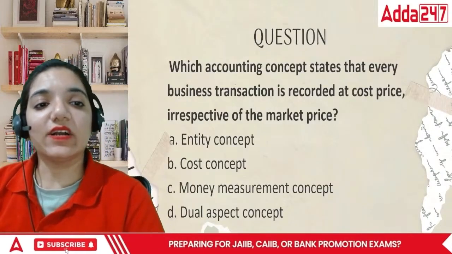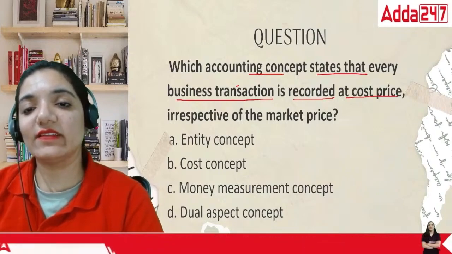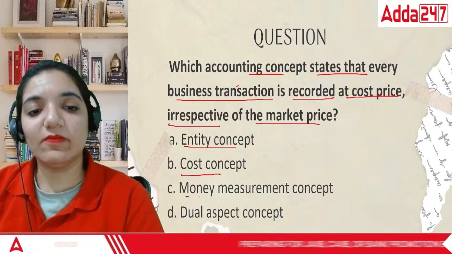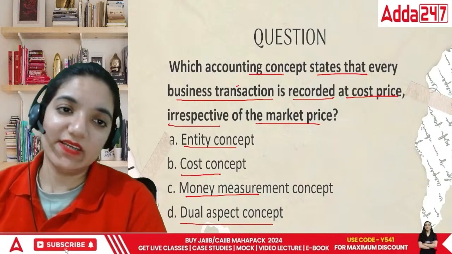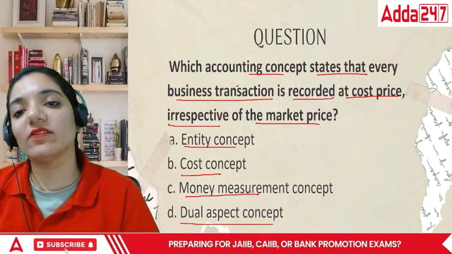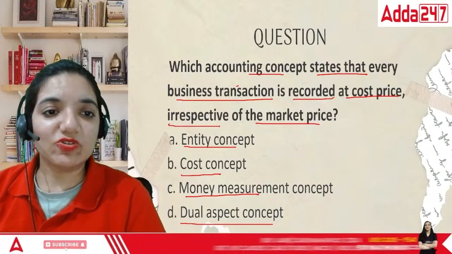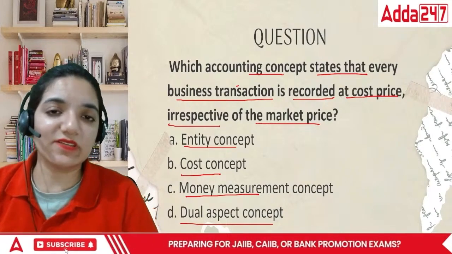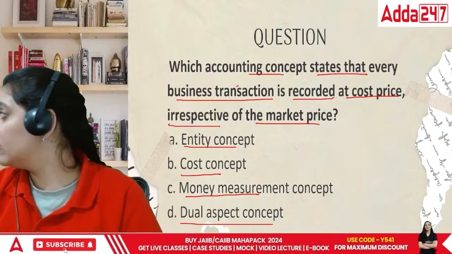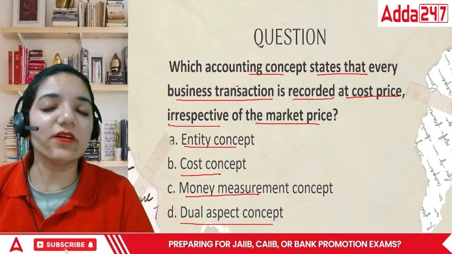Next, which accounting concept states that every business transaction is recorded at the cost price irrespective of the market price? Entity, cost, money measurement, or dual aspect concept. Acha, which accounting concept states that every business transaction is recorded at cost price? Matlab, there are multiple concepts na. So this particular concept says everything should be recorded at cost. It doesn't matter what the market value is today. For example, I bought a piece of land in 1980. What is the value of that particular land today?